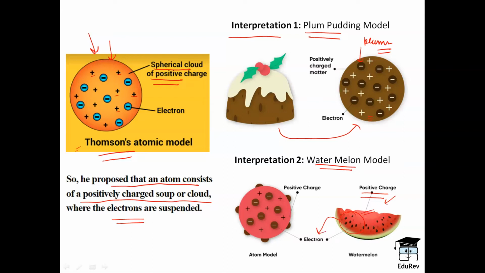So, this was the second interpretation given to Thomson's atomic model. That's why Thomson's atomic model is also given the name plum pudding model and watermelon model, because Thomson's model represents a plum pudding as well as a watermelon, respectively.